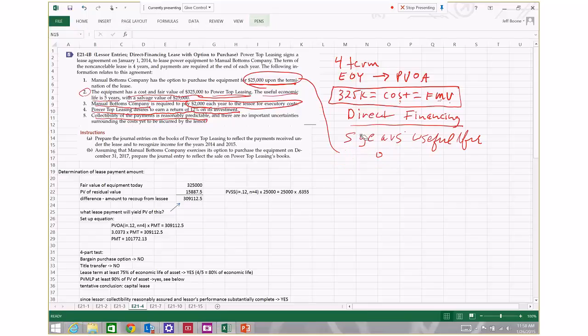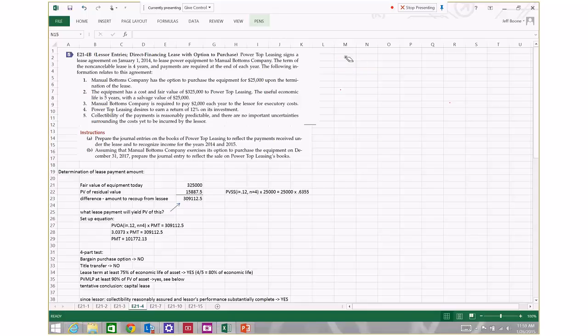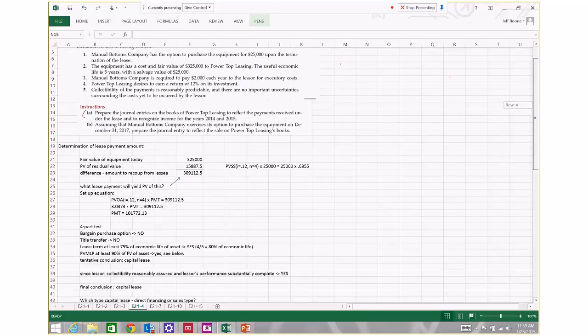Okay, so I'm going to clean out some space here, and then we'll continue with the analysis of the problem. First thing we're asked to do is prepare the journal entries on the books of the lessor to reflect the lease. Basically, book the lease in the accounting records of the lessor.